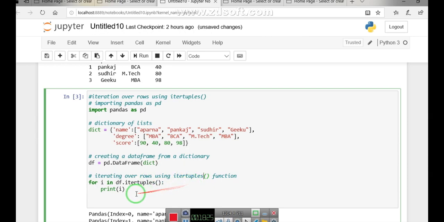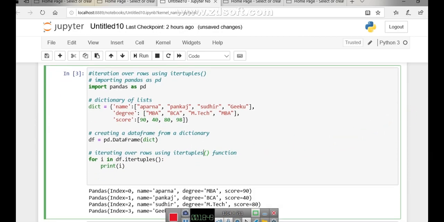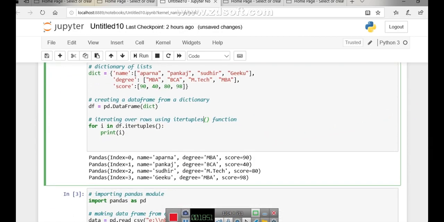So again start with the loop. Now we have just one variable i that represents a row, clear, and in the data frame that we have converted here, this is my data frame dot, my method name is itertuples, and then print. This will print a simple one row, and it will start with the index. So when you execute this code, you will find this sort of output, clear.